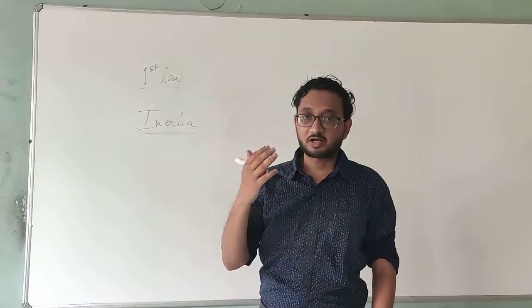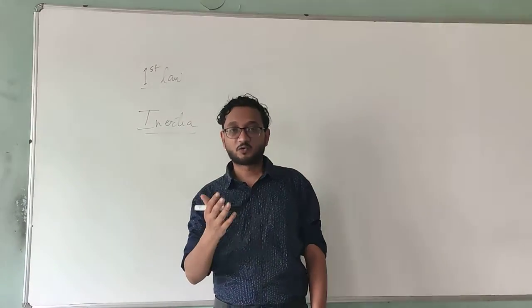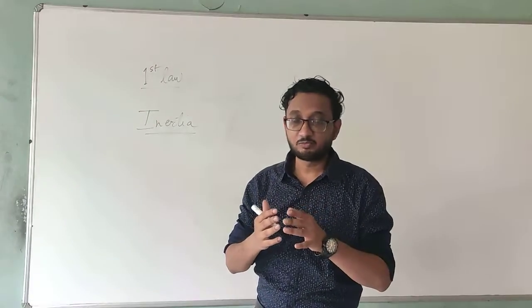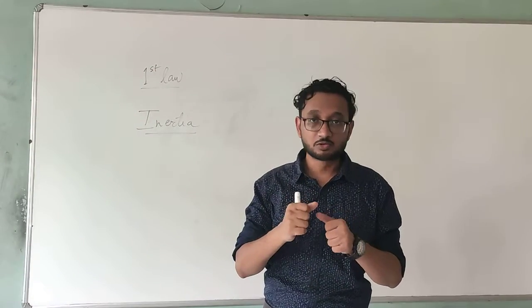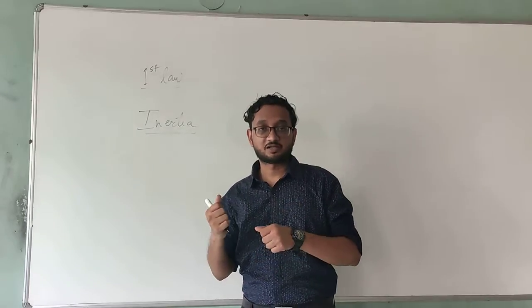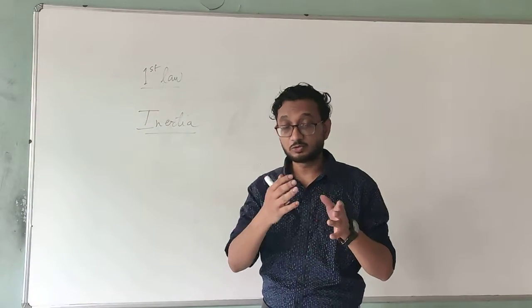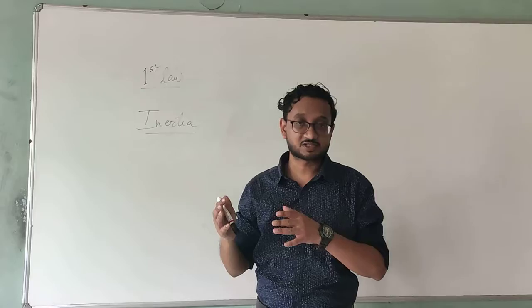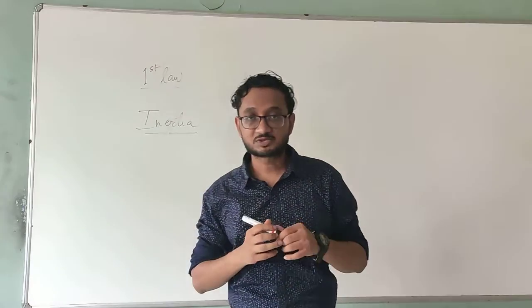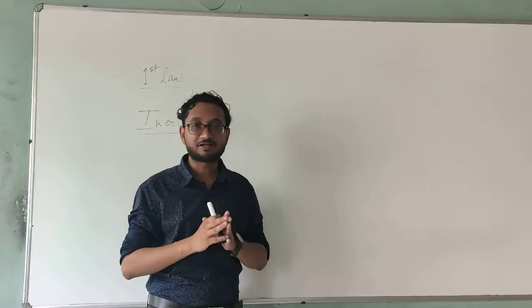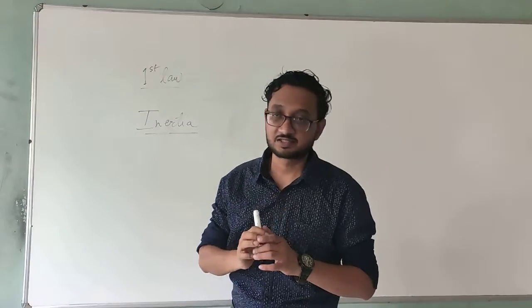So if you are trying to apply force on an object and you feel difficulty in moving it, that means its inertia is not allowing you to move that object. Its inertia is not allowing you to push that object and change its position. So inertia is the tendency of an object by which it resists the change in its state.